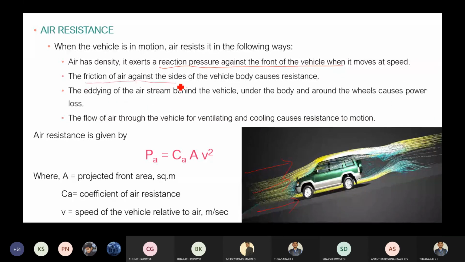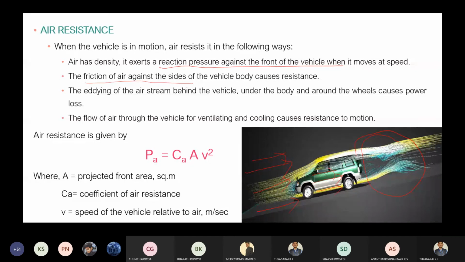Then there is friction of air against the side of the vehicle, not only on the front portion. Then heading air of the airstream behind the vehicle, heading under the body and around the wheels. So the flow of air through the vehicle, ventilating and cooling, causes a resistance to motion.